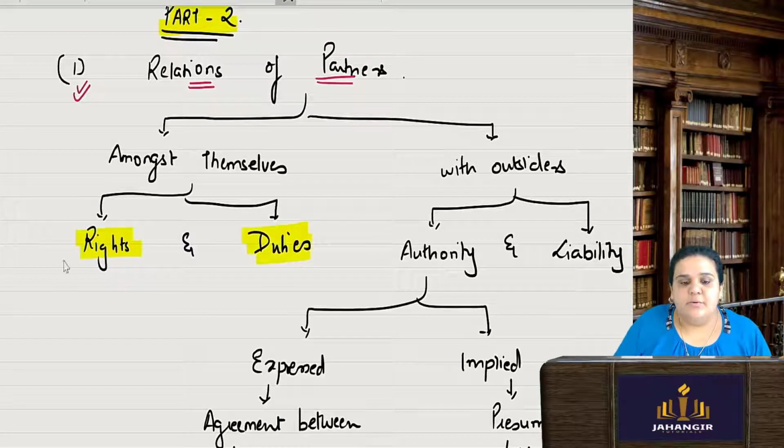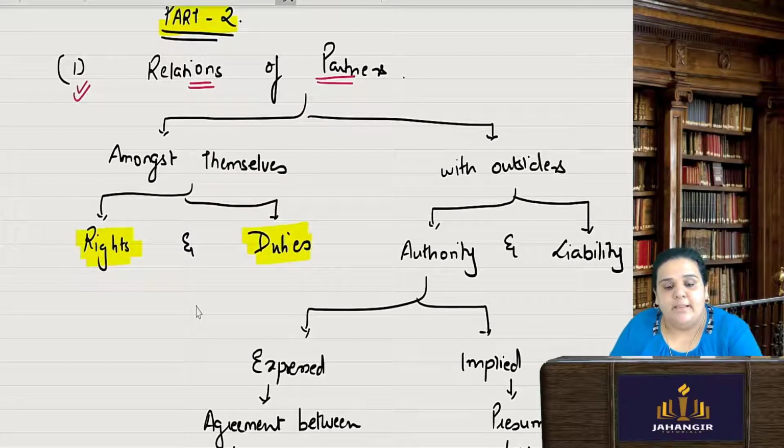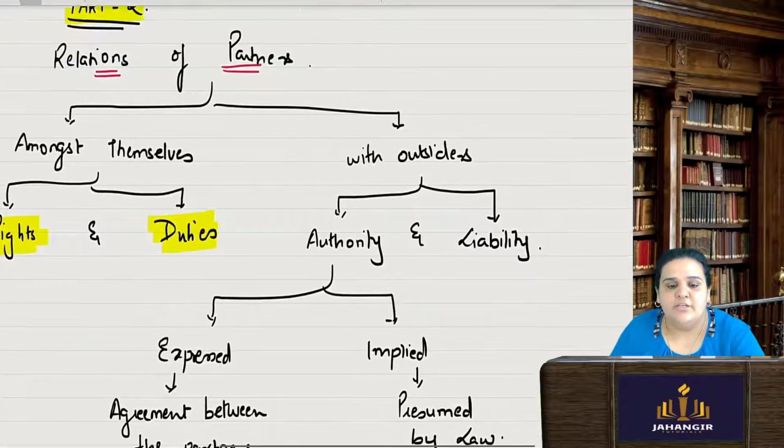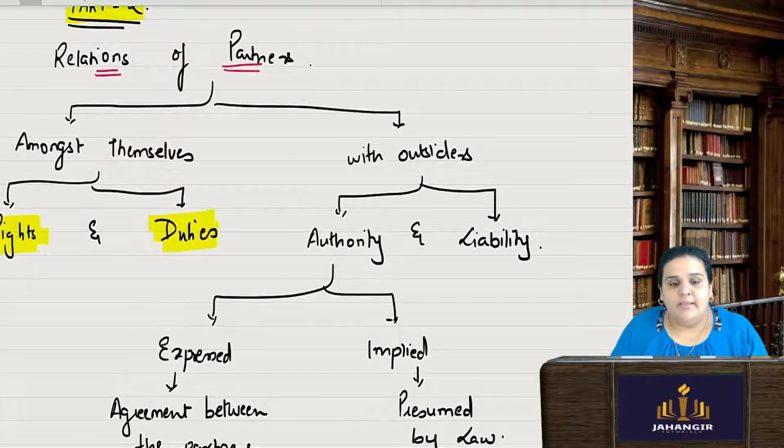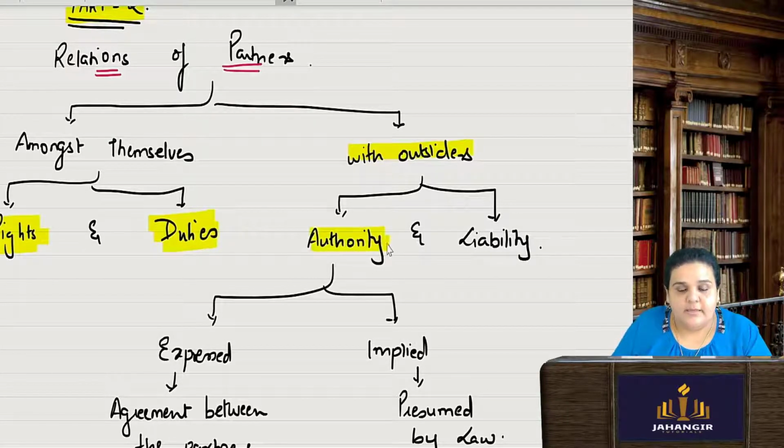The relationship amongst themselves gives the rights and duties towards the firm and towards other partners, and the rights available to each and every partner. And they have a relationship with outsiders as well, which provides their authority and their liability to the outside world.